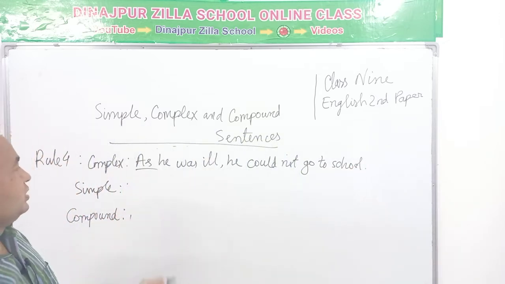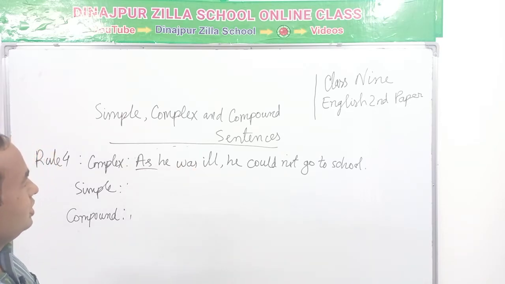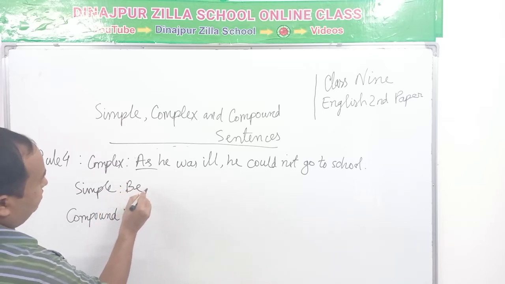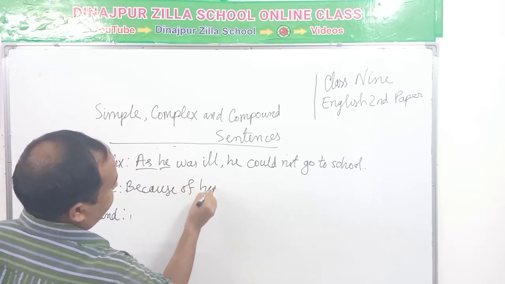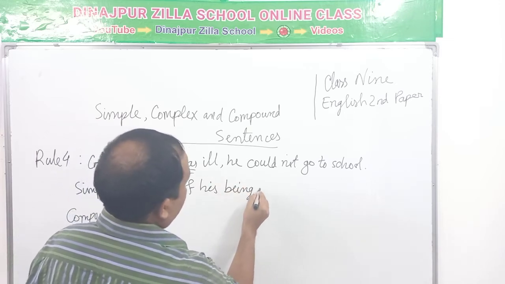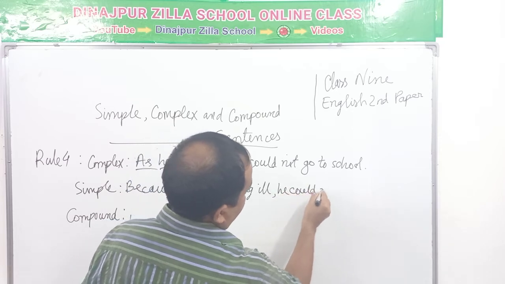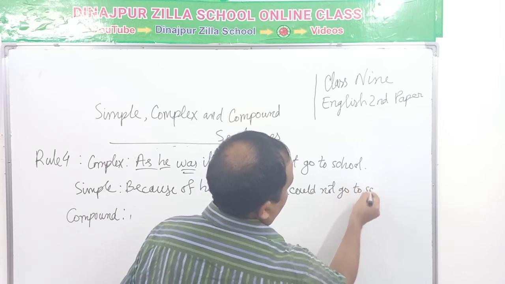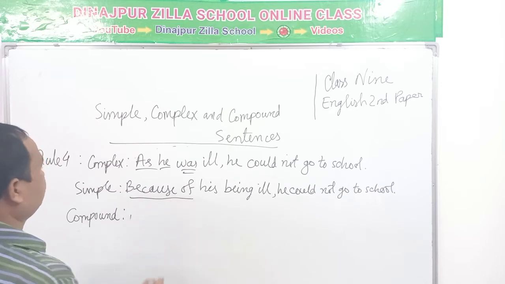So, when this clause indicates the cause, then because of will be used in the simple sentence: Because of his being ill, he could not go to school.